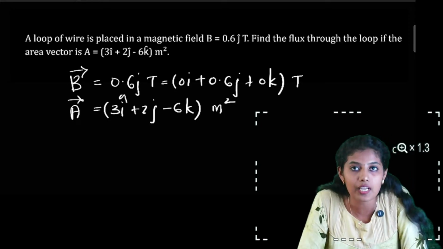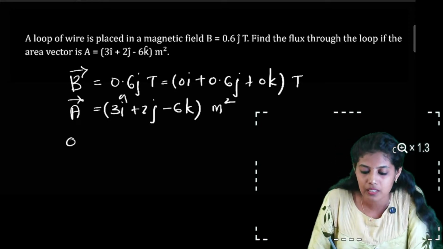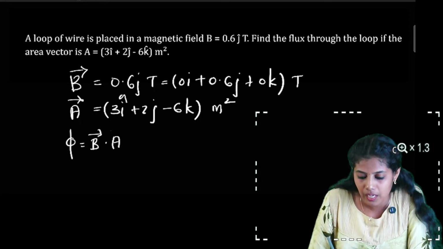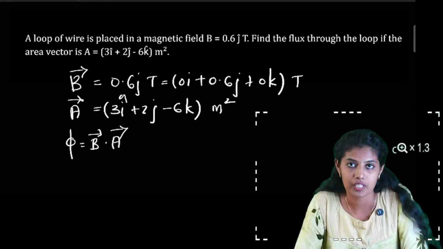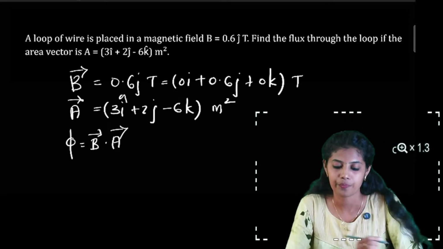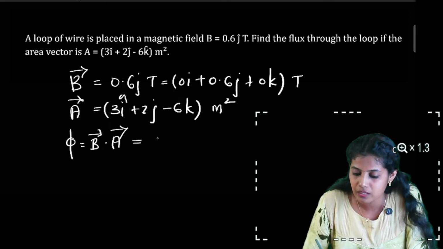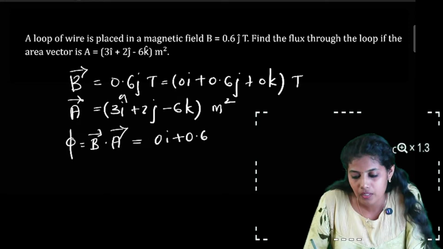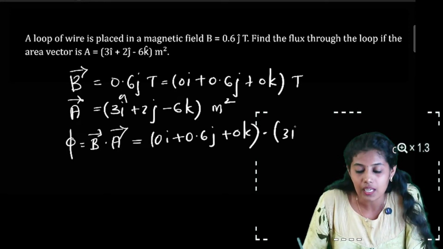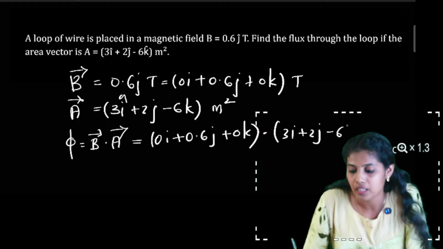We are supposed to find the flux here. We know that flux phi is equal to the dot product of the magnetic field vector and the area vector, B dot A. So we can write this as 0I plus 0.6J plus 0K dot 3I plus 2J minus 6K.